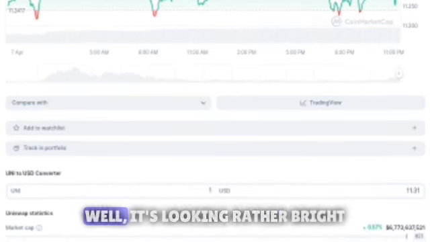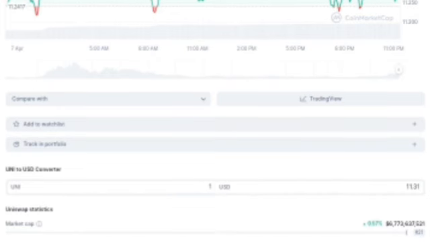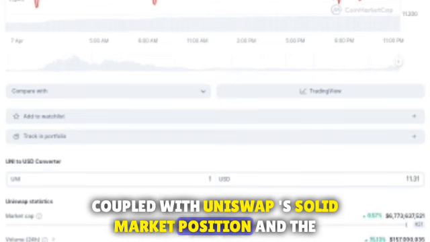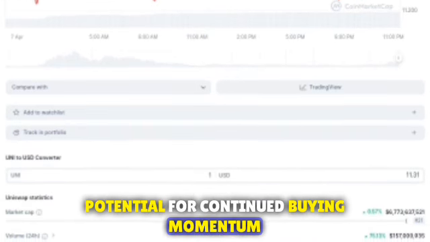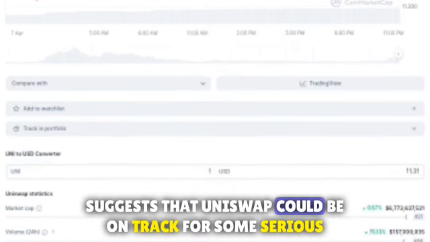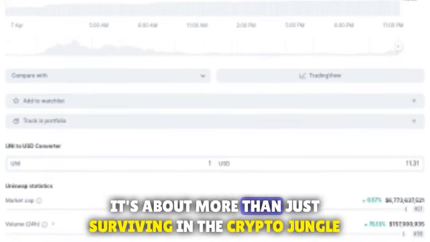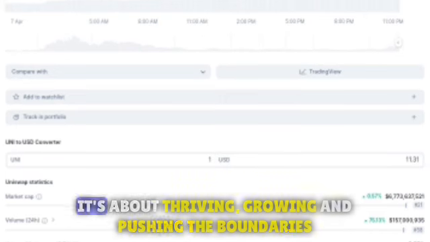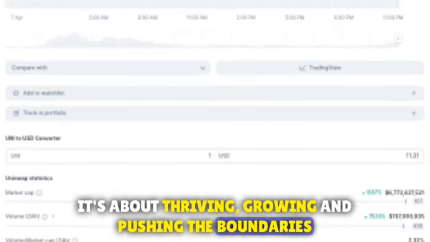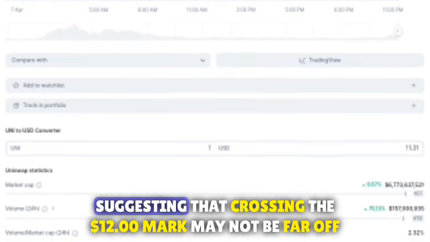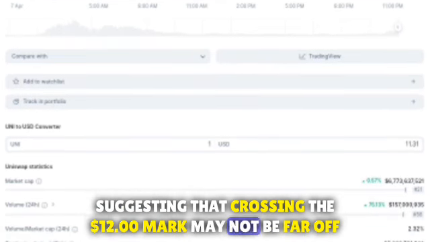And the future, well, it's looking rather bright. This bullish trend, coupled with Uniswap's solid market position and the potential for continued buying momentum, suggests that Uniswap could be on track for some serious outperformance. It's about more than just surviving in the crypto jungle. It's about thriving, growing, and pushing the boundaries. All signs point to a bullish trend for Uniswap, suggesting that crossing the $12 mark may not be far off.